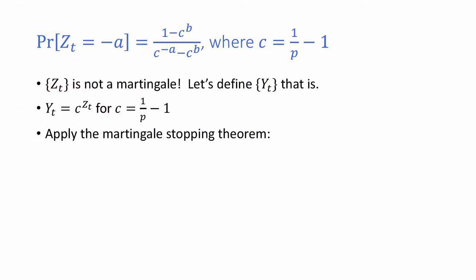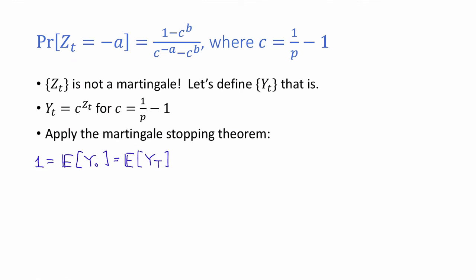A theme that we're going to see in this lecture is that coming up with the right way to apply the Martingale Stopping Theorem can be pretty tricky, and you basically just have to do a bunch of examples to get a knack for it. Okay, but now that we have these y sub t's, let's apply the Martingale Stopping Theorem to it. I'll let you figure out why the Martingale Stopping Theorem applies. Given that it applies, we have that 1 is equal to the expectation of y naught, which by the Martingale Stopping Theorem is equal to the expectation of y sub capital T.